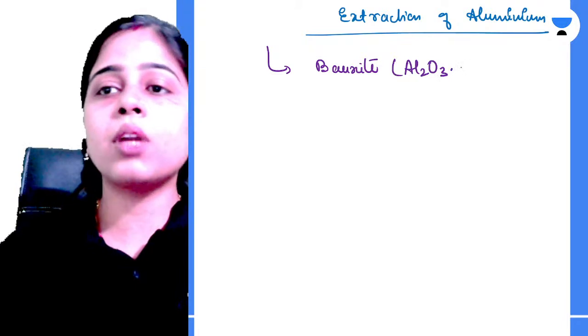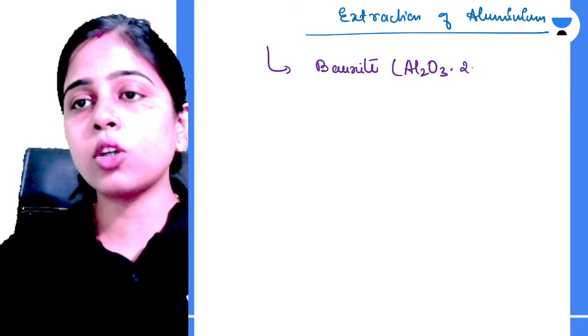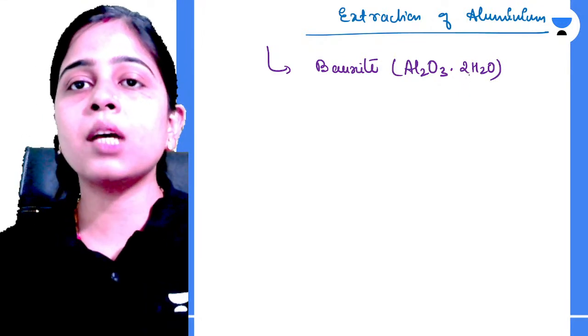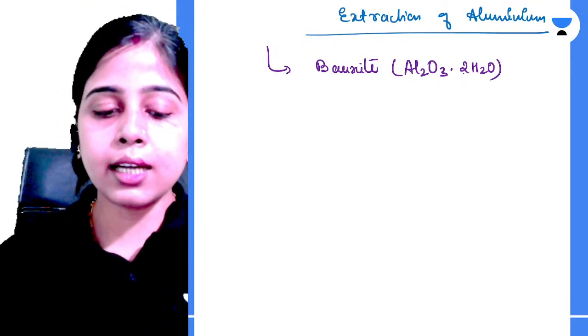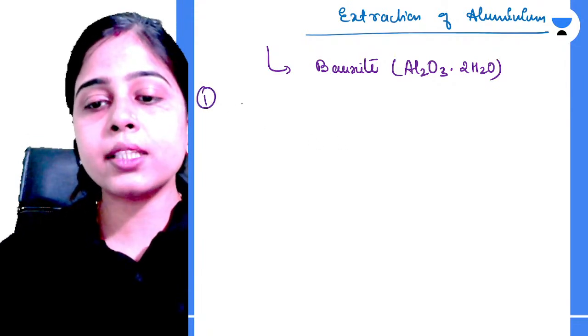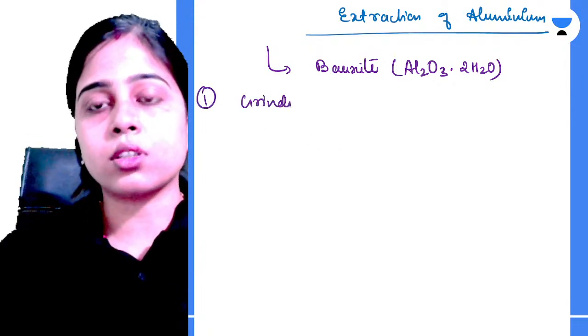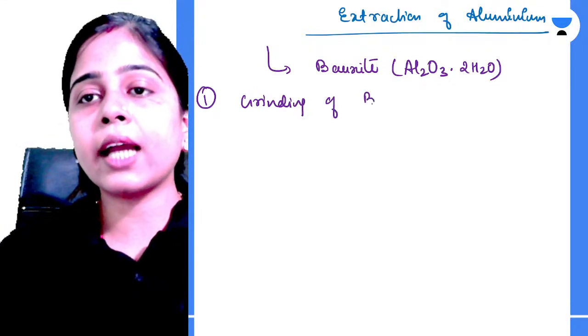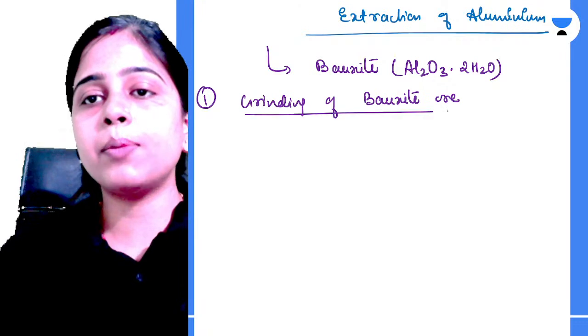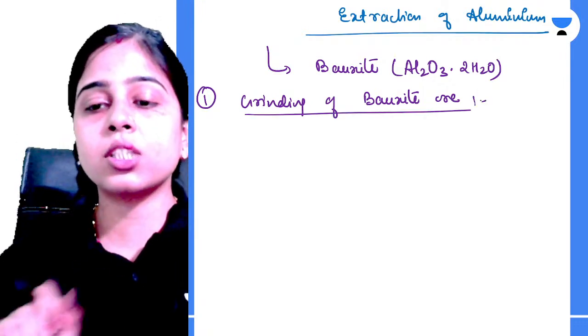The chemical formula for bauxite is Al2O3.2H2O and its chemical name is hydrated aluminium oxide. First step is grinding of ores, so first we will grind the bauxite ore properly.